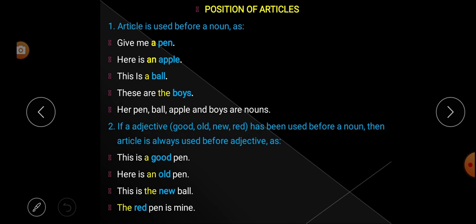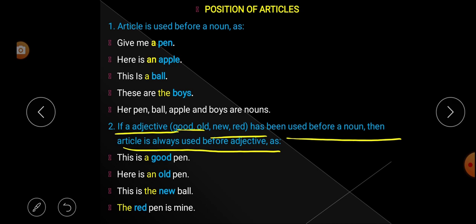Second, if an adjective like good, old, new, red has been used before a noun, then the article is always used before the adjective.